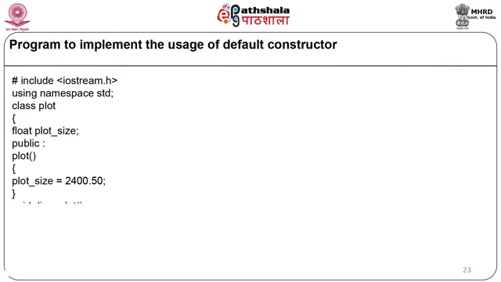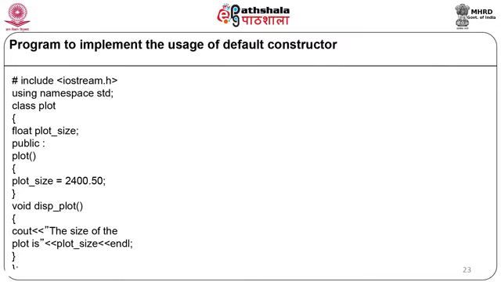We will have one more member function whose return type is void. The name of the function is display plot. It does not accept any parameter and the statement is cout, the size of the plot is, and will display the value of the variable plot size, endl. Our member function ends and our class ends. So here we are declaring the class plot with one private data member, one constructor and one member function display plot. We will start with the main program, integer main.